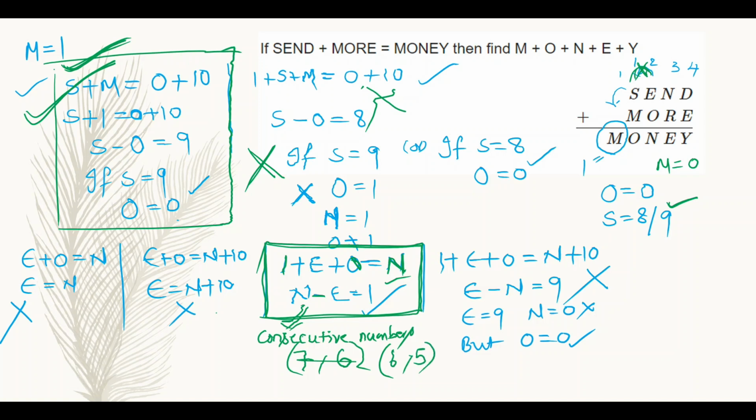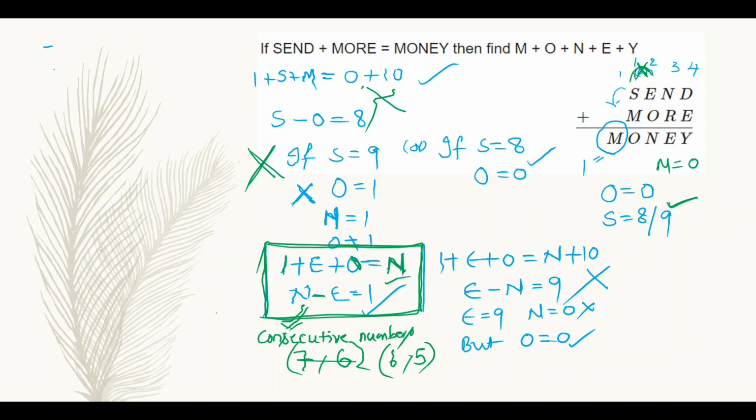I have to search for remaining alphabets. So in the process of searching for remaining alphabets, I am considering these consecutive numbers n and e as 7 comma 6 and 6 comma 5, right? So I am writing with black color. Just observe here, by substituting these 7 comma 6 values and 6 comma 5 values, I can get values of remaining things. And before going to this, I have n and r in the third column, right?